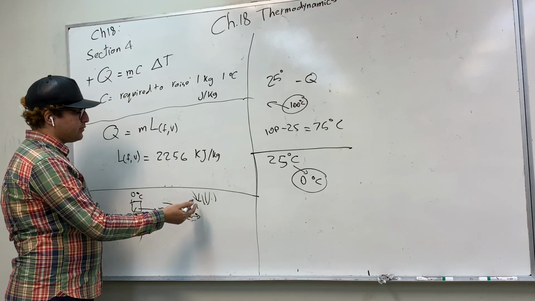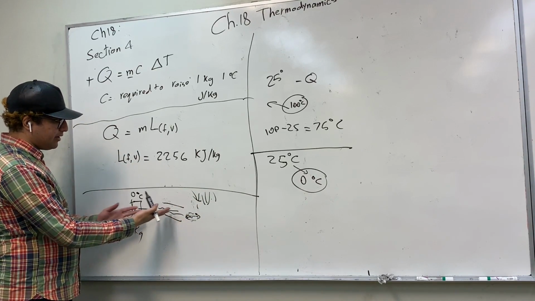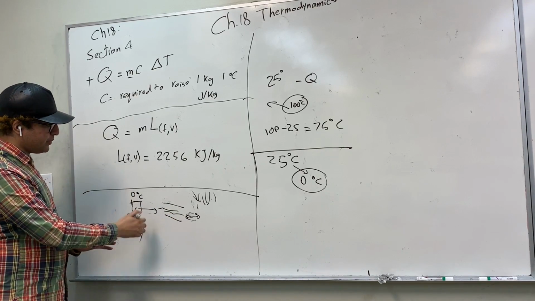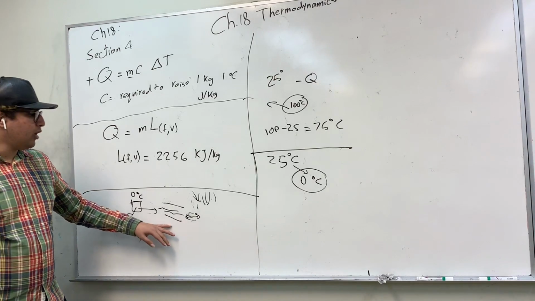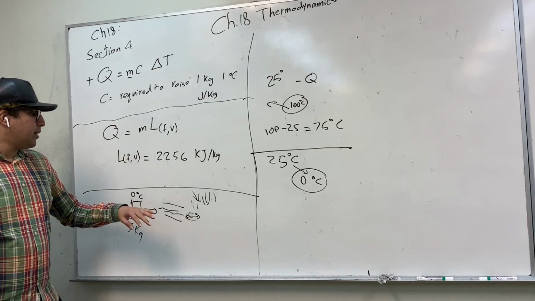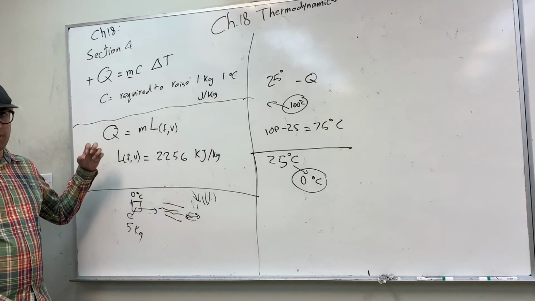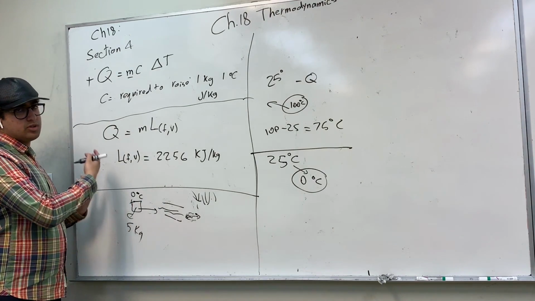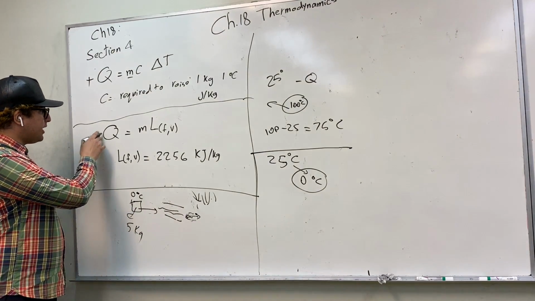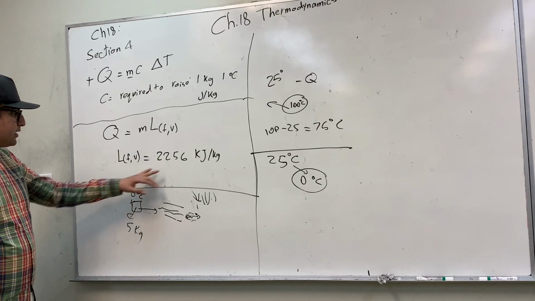But if heat is flowing into the material, then we're going to have a positive Q. Like in the case of vaporizing water, we're adding heat to the water, so we have a positive Q. But if you want to turn, for example, water into ice, so we're taking the thermal energy out of the water, then we're going to have a negative Q. And this is the latent heat of vaporization of water.